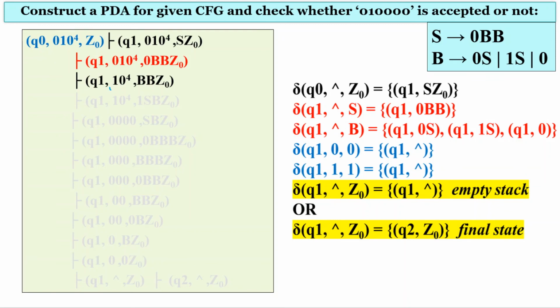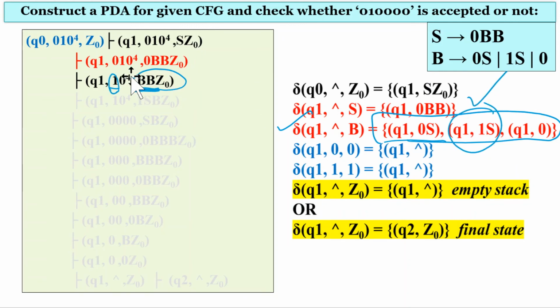Now we have 1, so we have to go with one of B's right hand sides, as we have a non-terminal on the stack top. Without reading any input symbol, we need to replace it with one of its right hand sides. Corresponding to B we have 3 options, but as the input requires 1, we go with this transition only. So here we replace B with 1S,